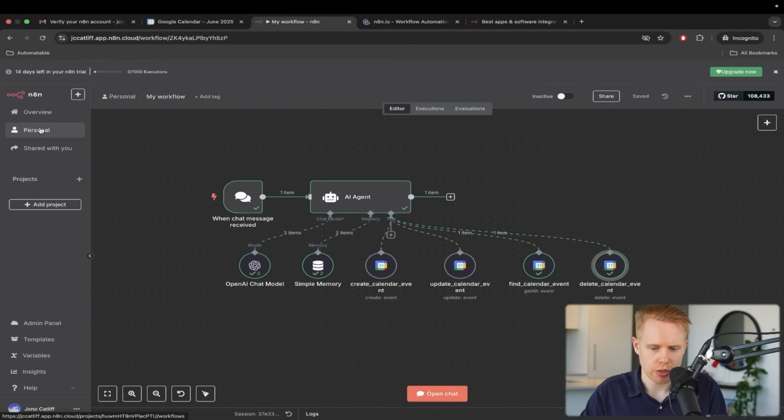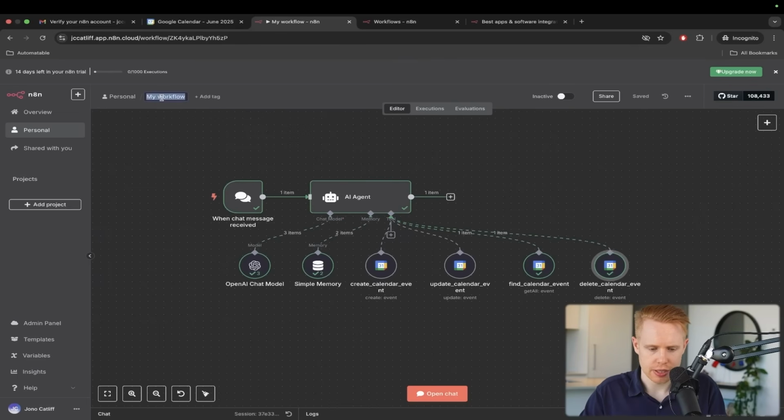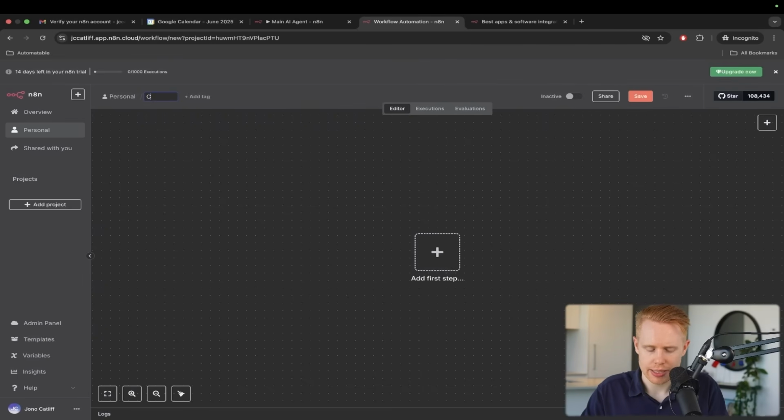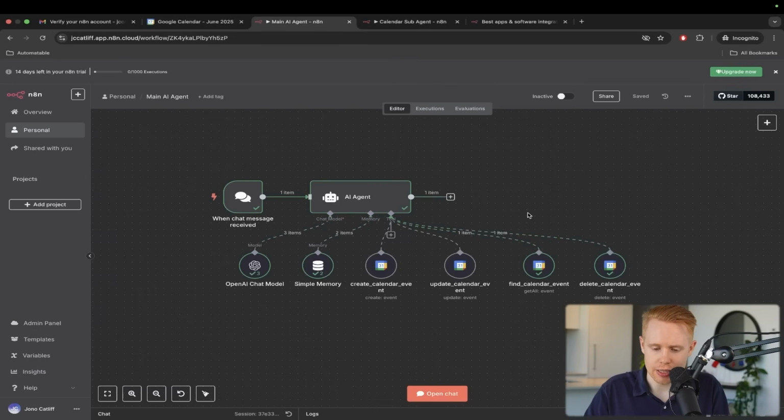We're going to create another workflow over here, and I'm going to call this main AI agent. We're going to create a secondary workflow, which will be calendar sub agent. What we need is a new AI agent dedicated just to the calendar, which this main AI agent calls.